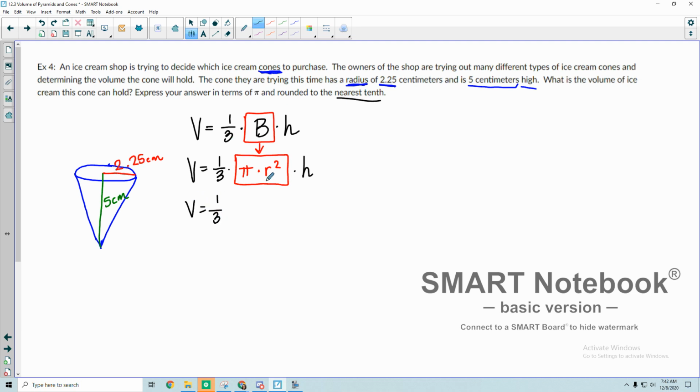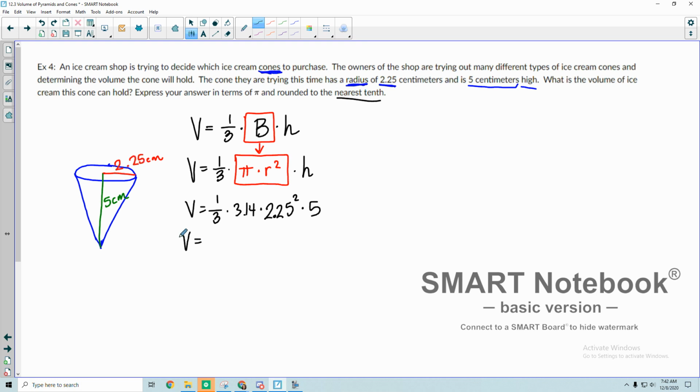Great, so now that I have all of that working for me, I know I'm working with a circle, so I have the area of a circle formula plugged in here. Change pi to 3.14, multiply this by the radius, so perfect, I have the radius, they talked about that, times the radius, make sure that is squared, and that's 2.25 squared, times the height, which is 5. Nice, so that wasn't too bad.